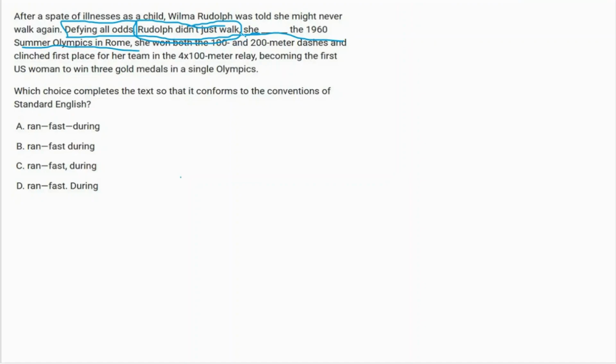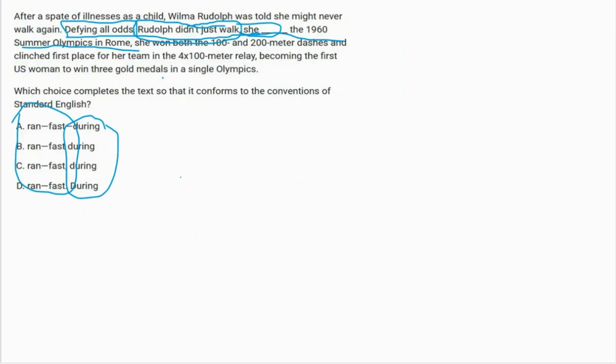Rudolph didn't just walk. She dashed. So what do we have here? She ran fast during. Now we can use this ran fast part, right? Rudolph didn't just walk, she ran fast. Yes, it's common. We can use that. Can we use during? Yes, we can. If we are talking about the timing of something, like he did this during this time, he did this during this period, we can use during too.